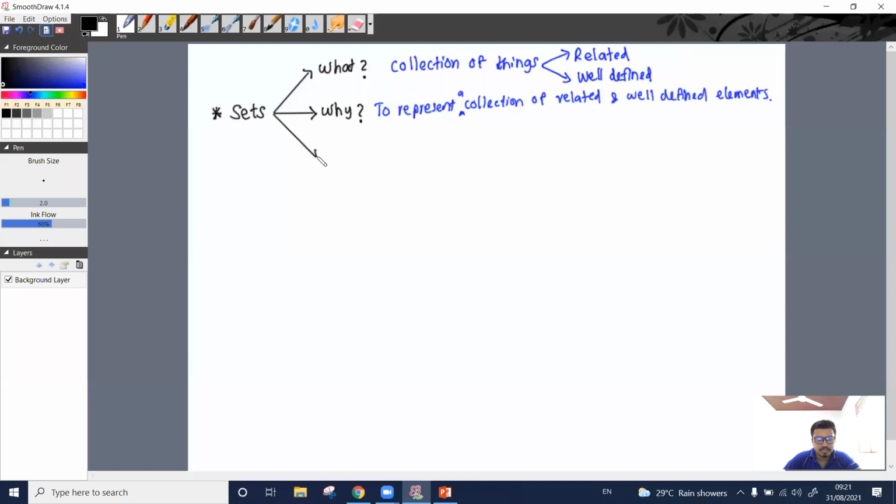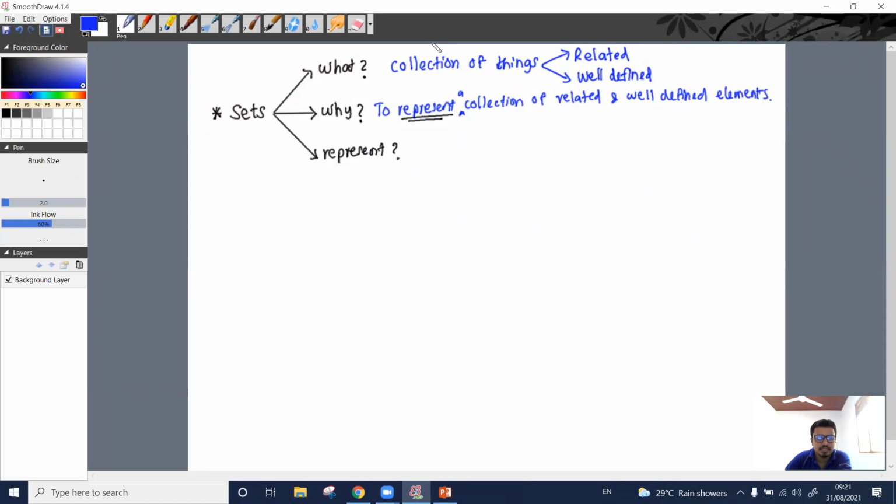How to represent? Representing is our purpose. So how do we represent a collection of related and well-defined elements?